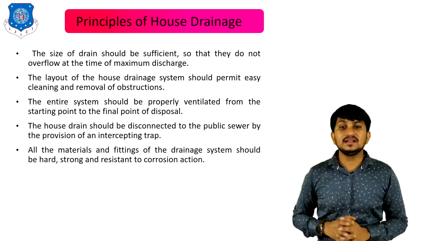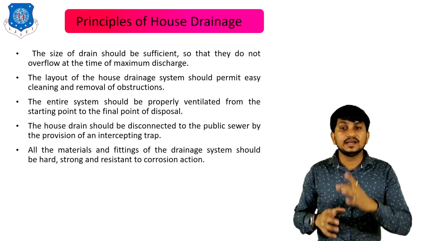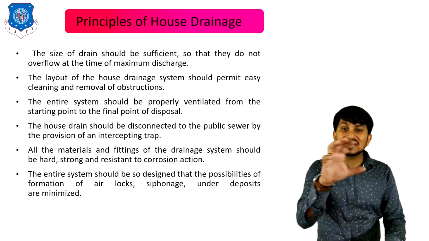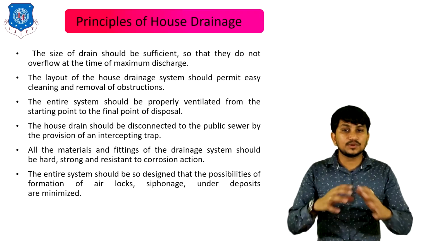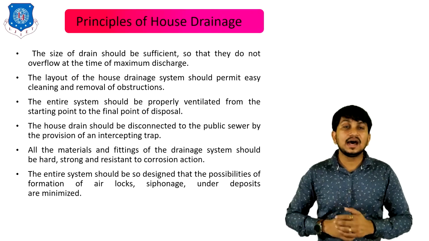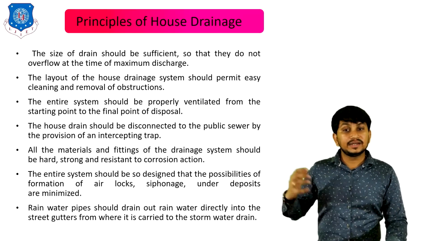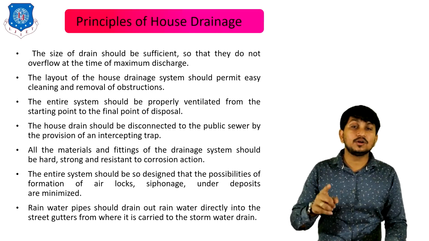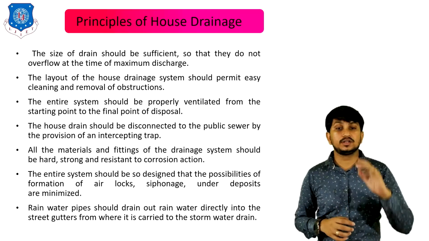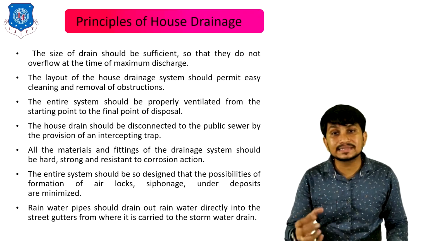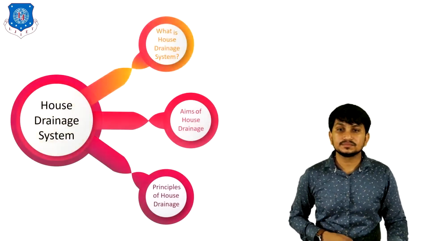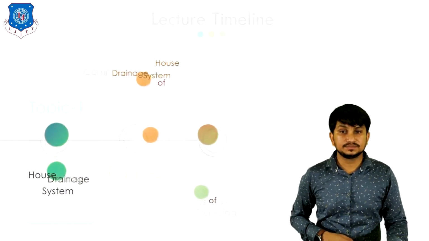The house drain should be disconnected from the public sewers by the provision of an intercepting trap. All the materials and the fittings of the drainage system should be hard, strong and resistant to corrosion action. The entire system should be so designed that the possibilities of formation of airlocks and siphonage are minimized. Rainwater pipe should drain out rainwater directly into the street gutters from where it is carried to the stormwater drain. These are the various points to be considered while planning of the house drainage system. That's all about house drainage system.